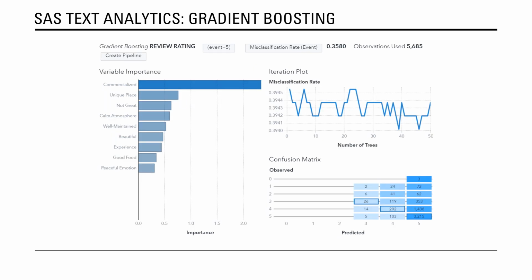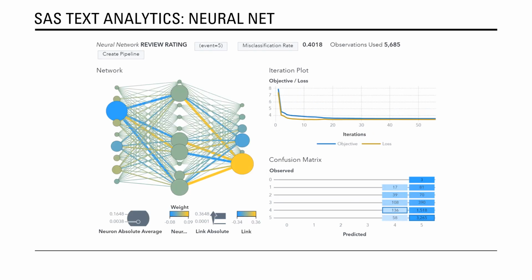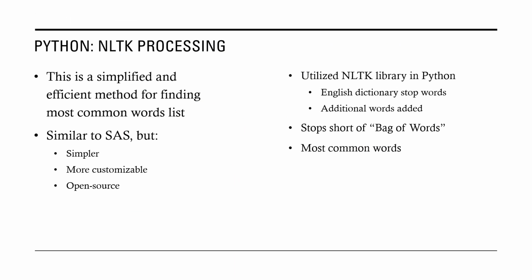Looking at gradient boosting, you see similar input variables. However, commercialized seems to be way more important than the others. You see a very similar misclassification rate, slightly lower, but very slightly. And then we'll look at the neural net. It actually had the highest misclassification rate of all the models, so this was the least accurate, and logistic regression was the most accurate.